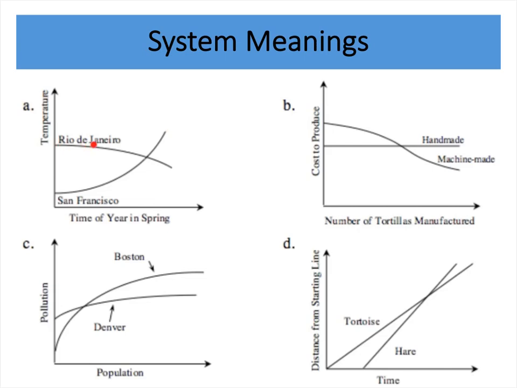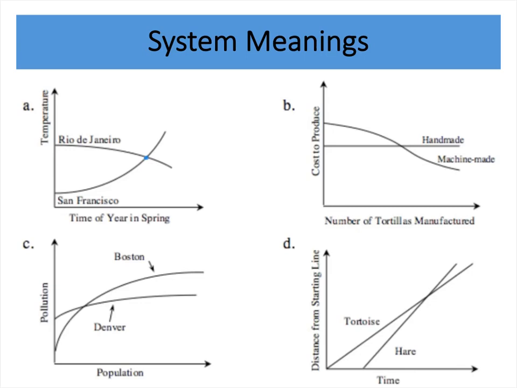But in Rio de Janeiro, as spring keeps going, the temperature decreases over time. And we're defining what this spot right here means. This spot right here means that the same time of spring has the same temperature in Rio de Janeiro and in San Francisco. So it's the time in which the temperature is the same in that part of spring.